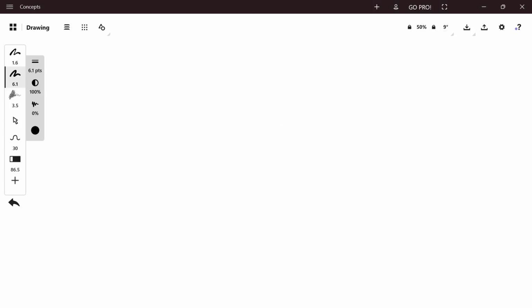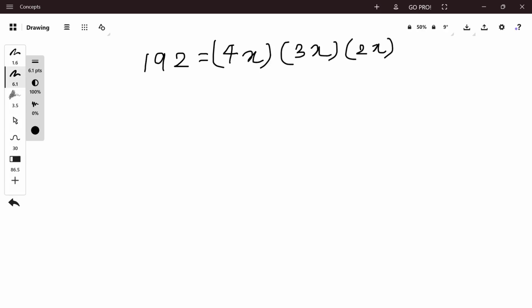The volume of a cuboid is given by the product of its dimensions, that is 192 is equal to 4x, 3x, 2x. That is 192 is equal to 24x cube. Solving, x is equal to 2.